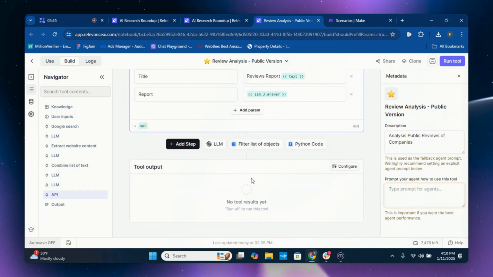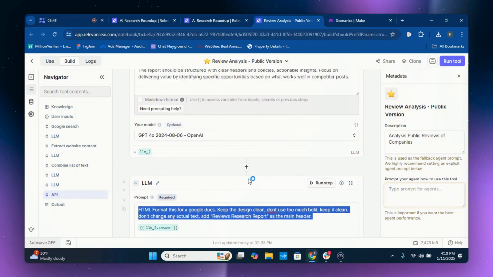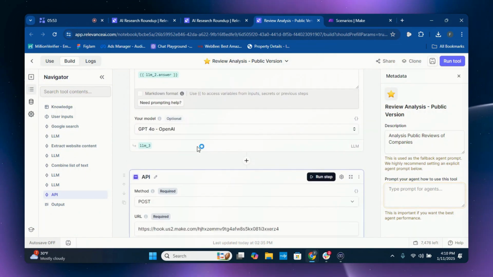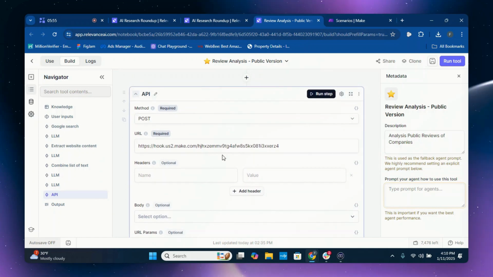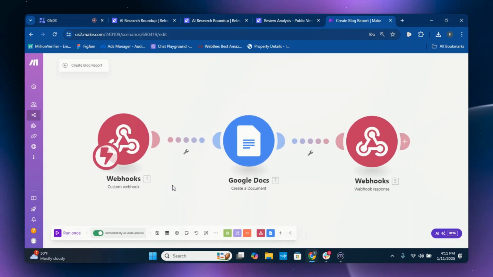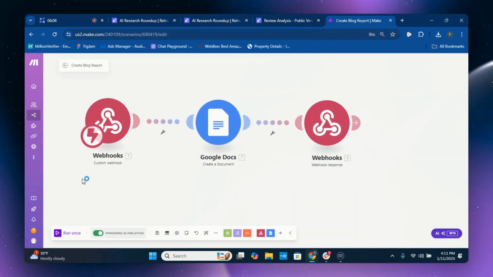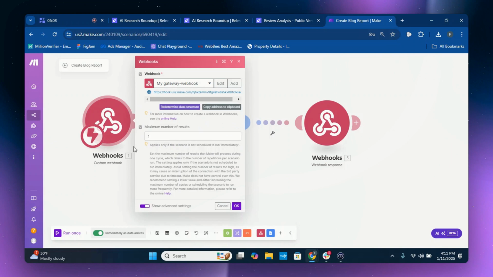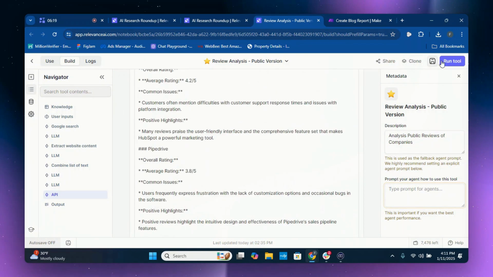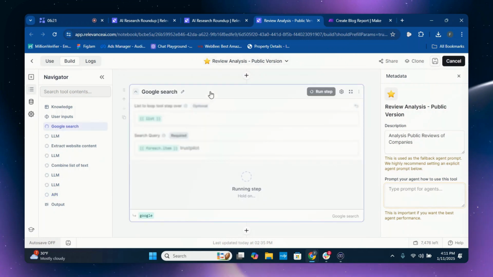We just covered this in the blog analysis tool. Relevance AI has the capability to do web scraping for these 2 tools, the review analysis and the blog analysis, but you would need to create a Google Doc link. So we already did that. You just go to the same automation that you have set up already for the Google Docs, and you take that exact webhook, and you can copy and paste this exact webhook into this URL. And then once you've done that, you can essentially test this out. So let's run the tool and test the review analysis tool here.